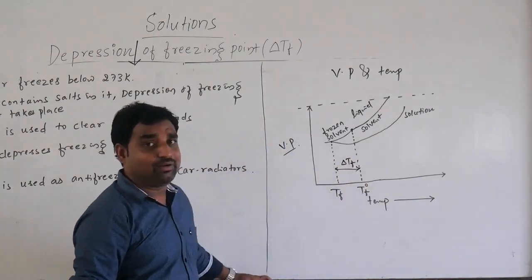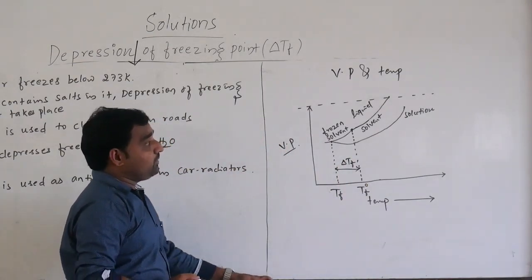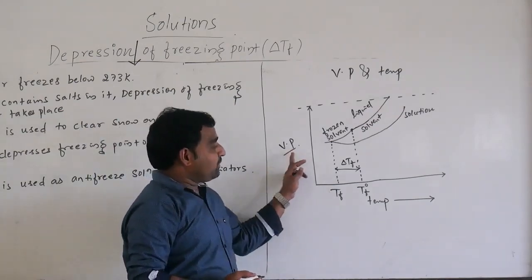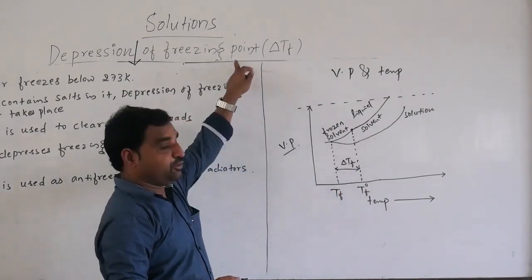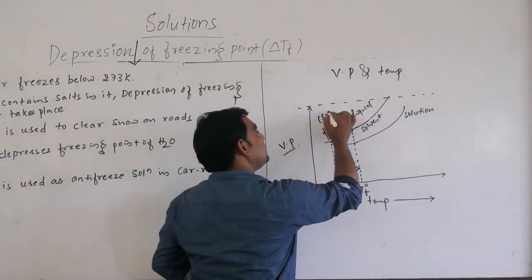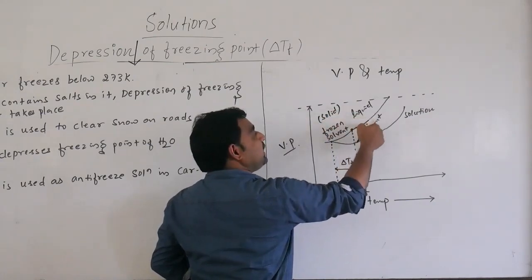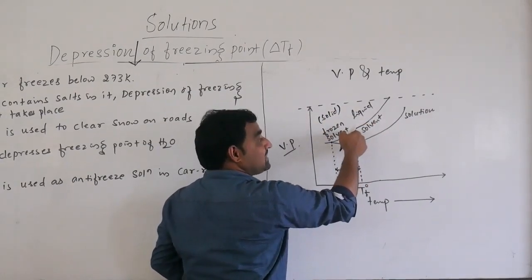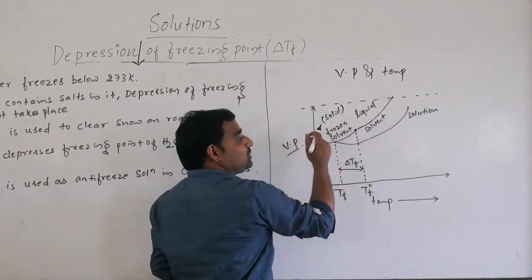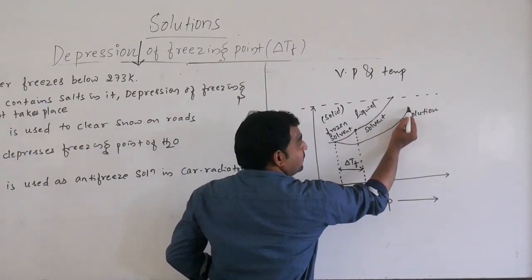Very important graph; they will ask for it in the examination: draw the graph between vapor pressure versus temperature for depression of freezing point. Here it is a frozen solvent, still in solid form. Now it is liquid. At 0 degrees Celsius, it starts to freeze, and after that the liquid will become solid. The vapor pressure of the solution is less.